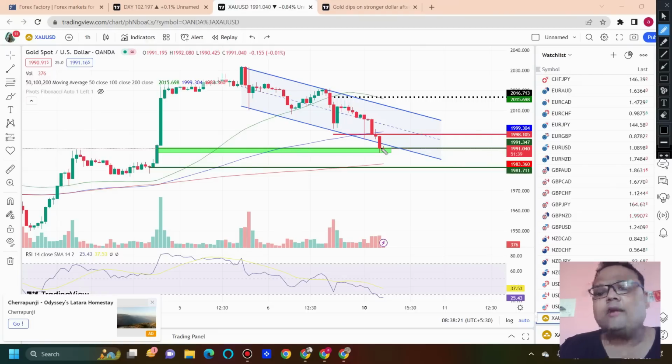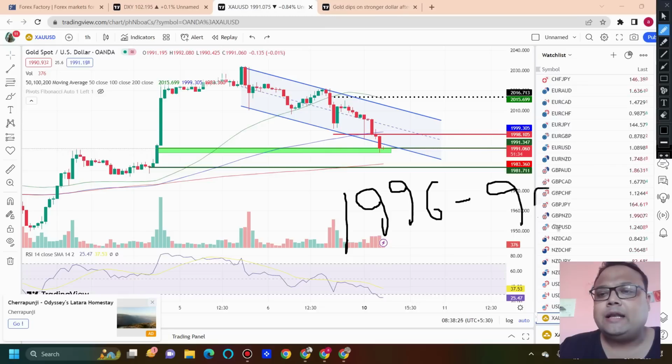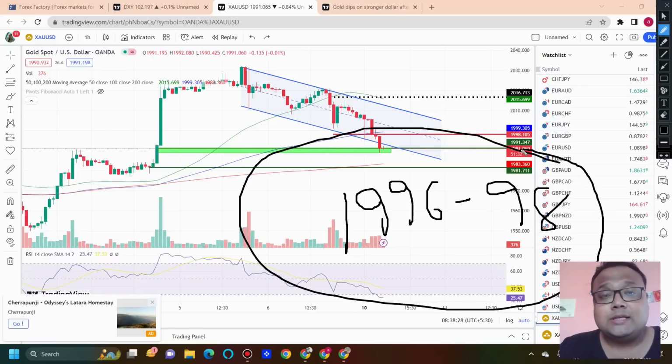If the recovery on gold continues, then 1996 to 1998 may be the next resistance on the chart of gold, where we can expect the sellers to be present. And if the market reverses from the 1996-1998 level, we can look for a sell.